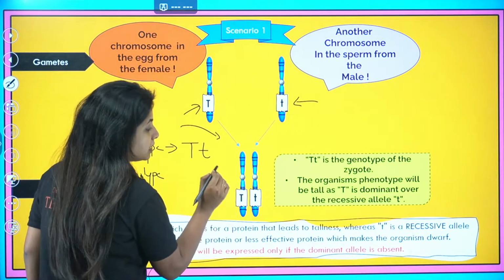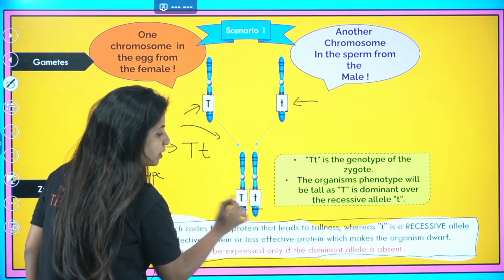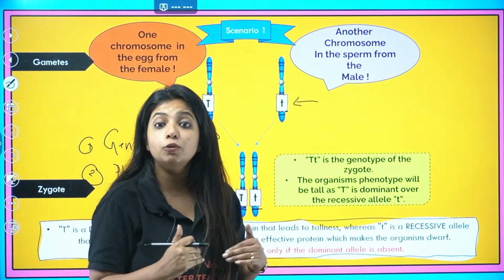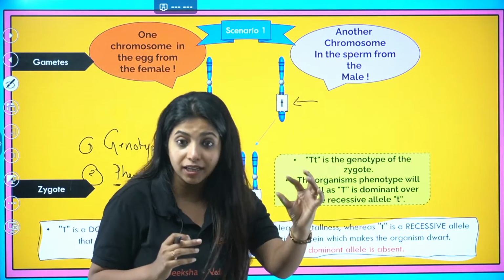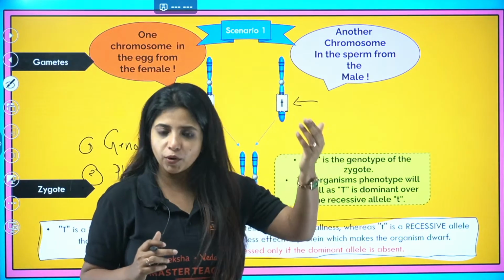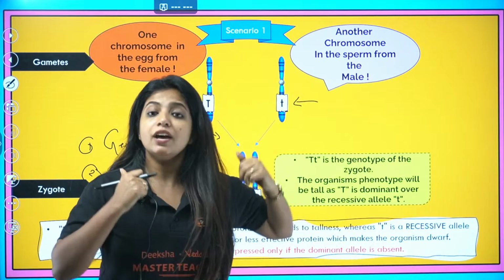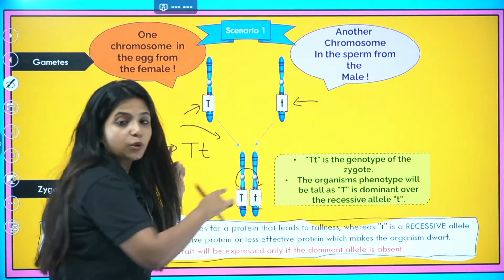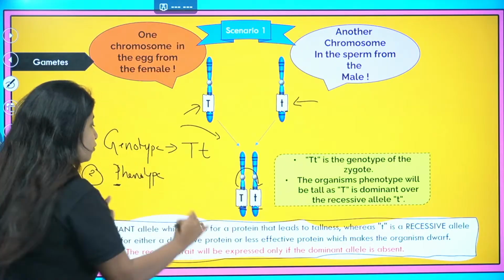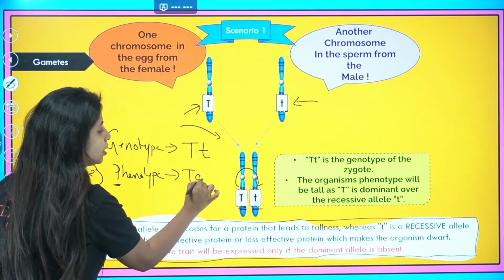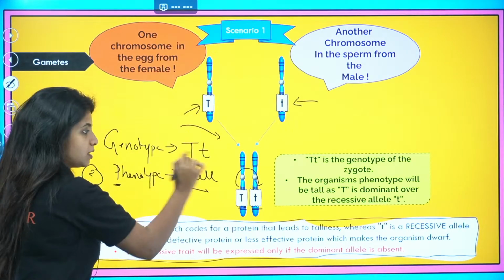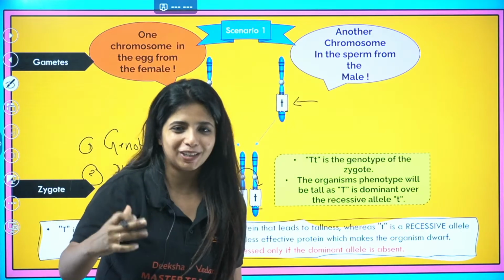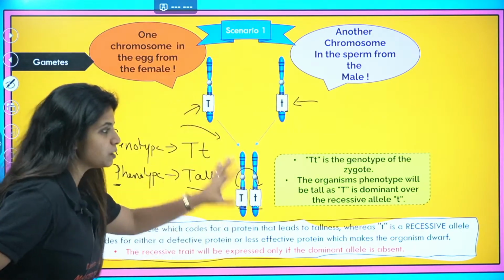Since you have one capital T and one small t, and capital T is a gene that produces too much protein, it will be able to express itself, which is why we are going to be tall. It is dominant over the small t. So the genotype is capital T small t and the phenotype is tall. I'll come to the heterozygous part also, just wait a second. I hope this part is clear.